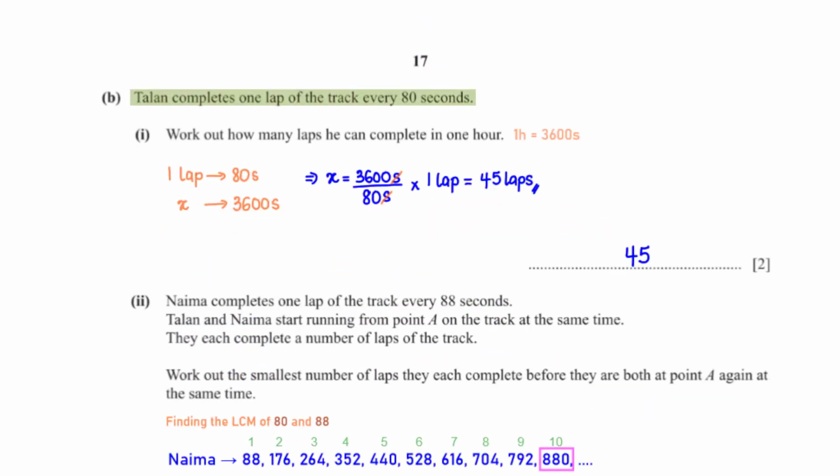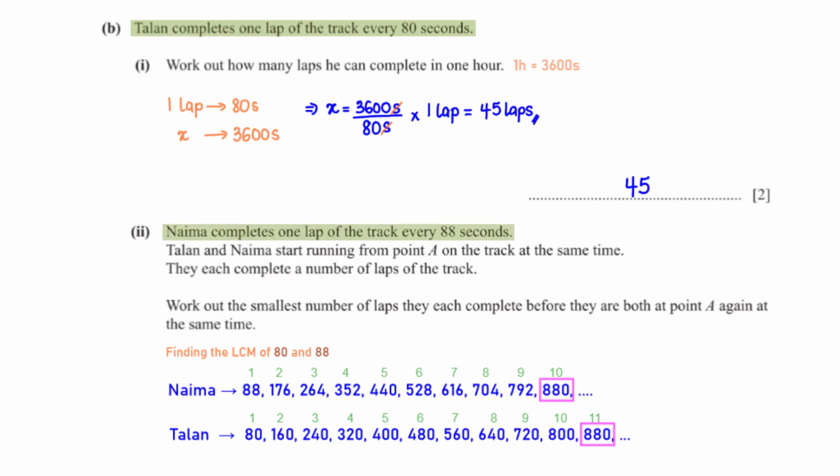Talan completes 1 lap of the track every 80 seconds. Work out how many laps he can complete in 1 hour. If he can complete 1 lap in 80 seconds, then how many laps can he complete in 1 hour, which is 3,600 seconds? This is what we are calling x. When we cross multiply and make x the subject, this is what we get, which is equal to 45.